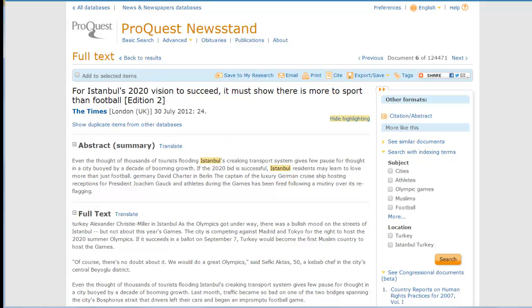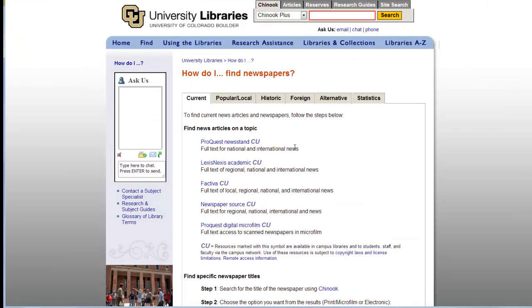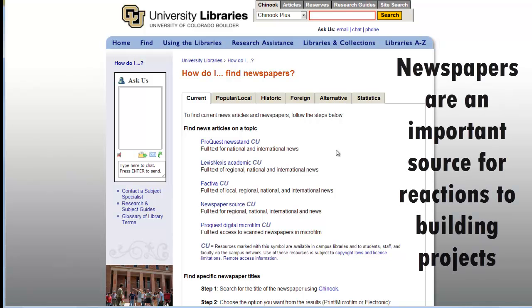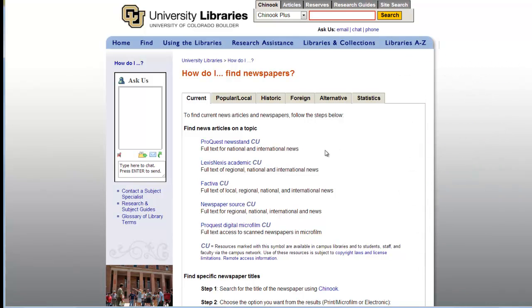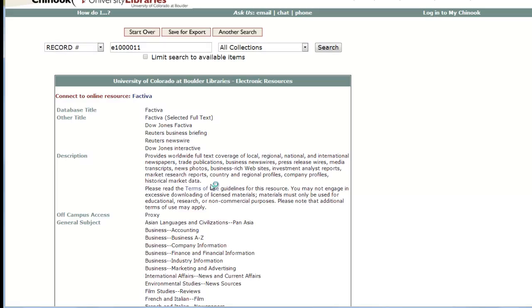You can also find reactions to building and development. So did people like it or did they hate it? Was there opposition to construction? So local opinion you can find in Factiva, which is another database, which again you have to link through the live link from the record.